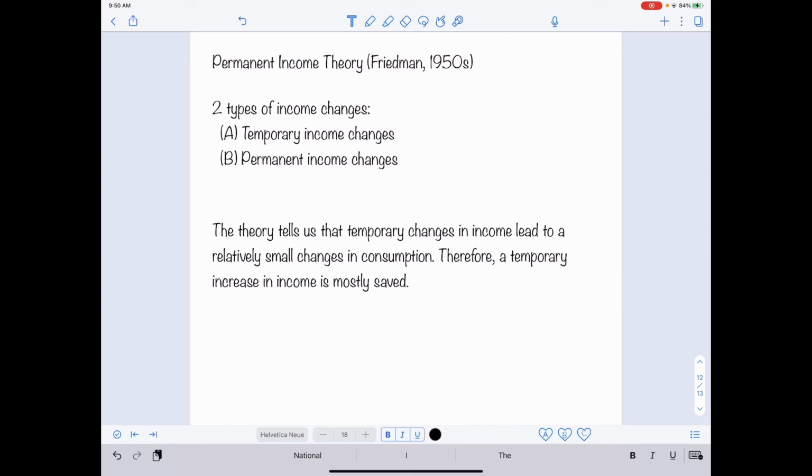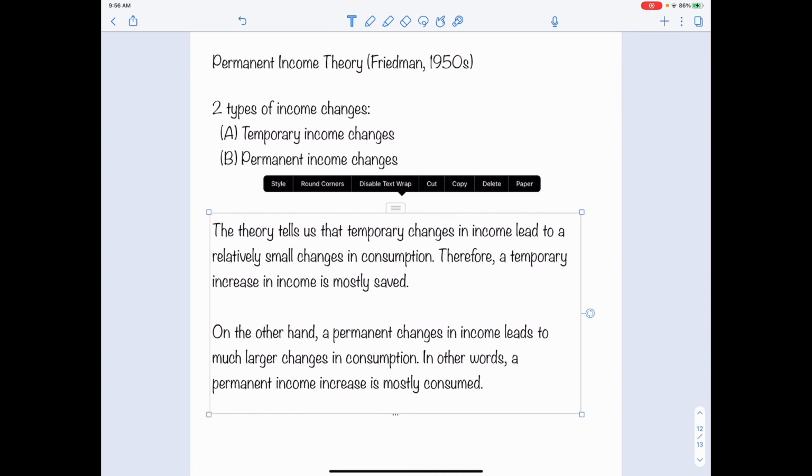So the permanent income theory tells us that in general, if the income change is temporary, people only want to increase their consumption a little bit and save the rest for future use. And this result is based on the tendency of consumption smoothing for an individual.